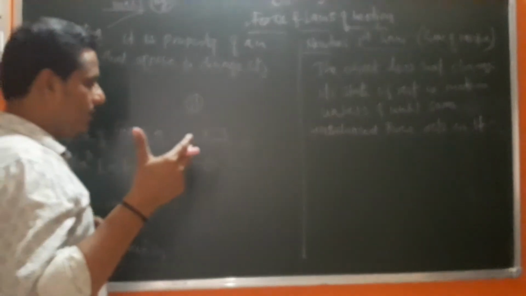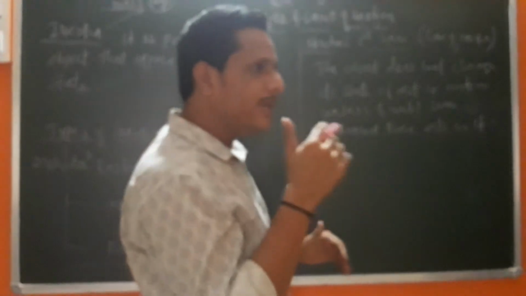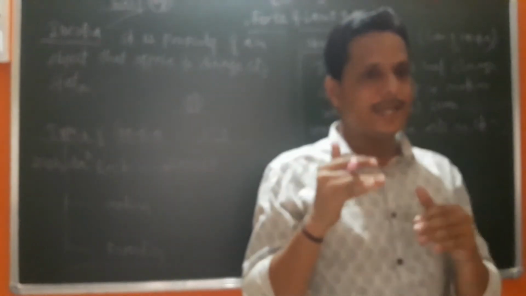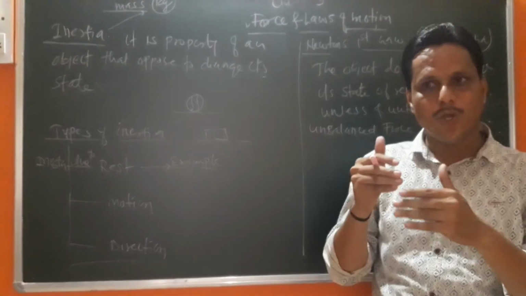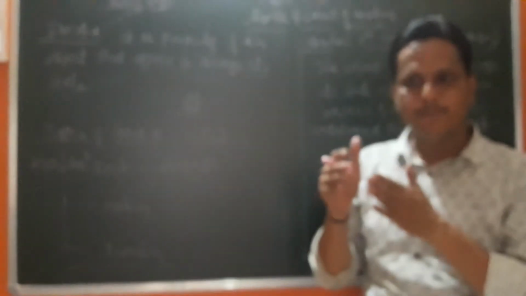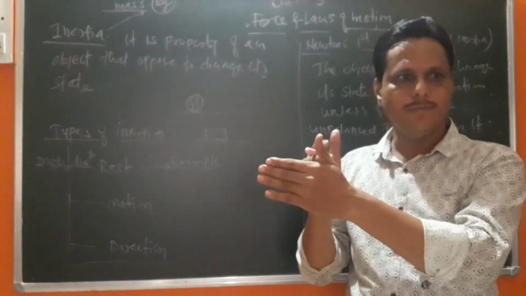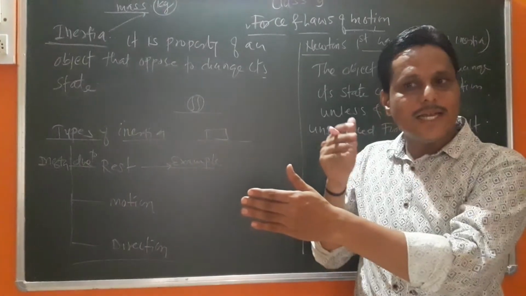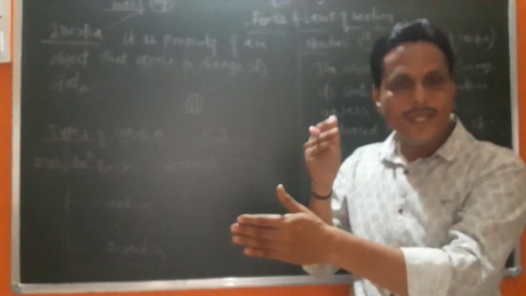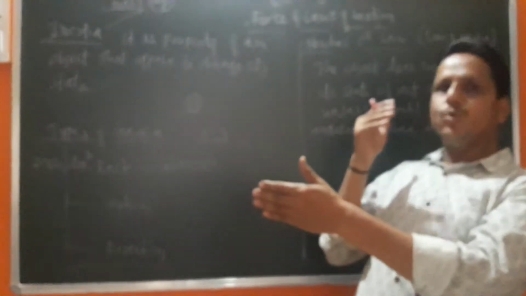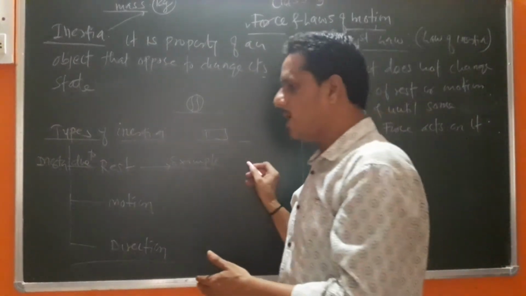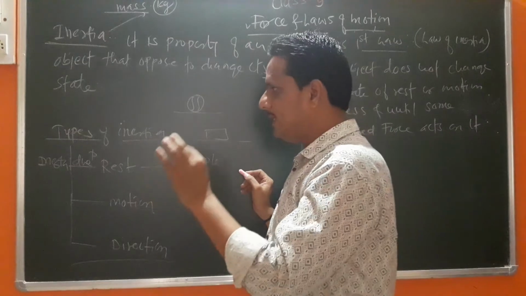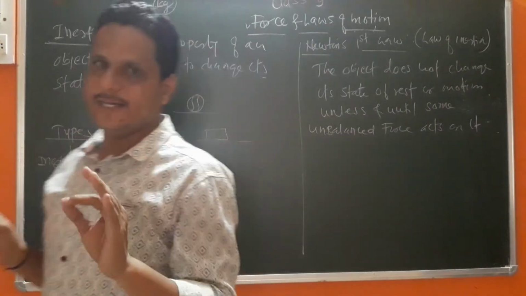What happened here? Actually, we are at rest, and the object gets motion. The bike goes straight in some direction, but we are trying to maintain our original state, that is rest. So we go toward the backward direction. Are you getting it? That is inertia due to rest.